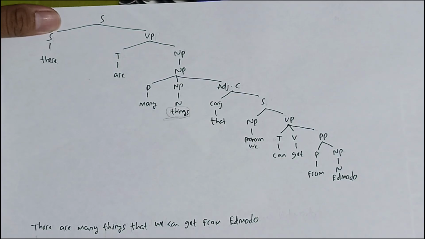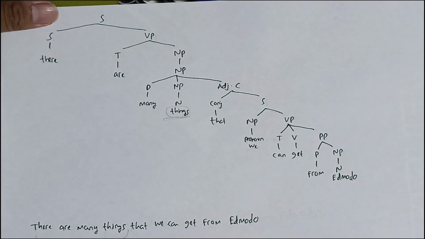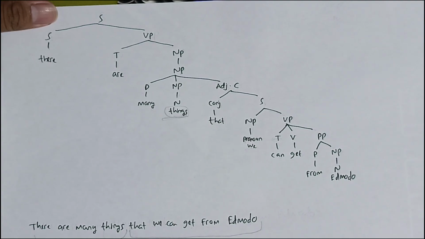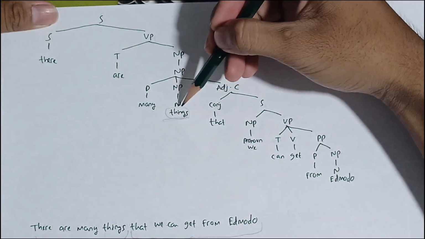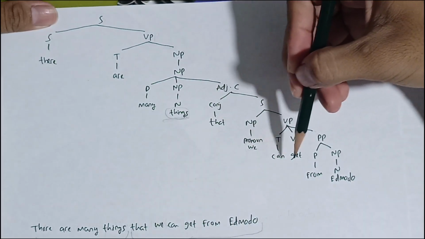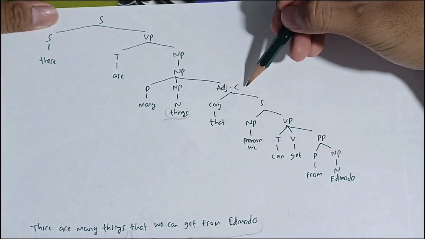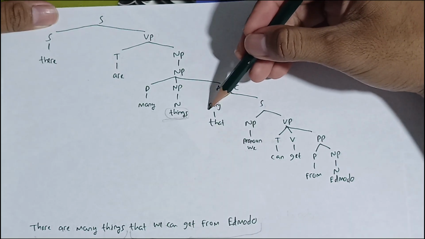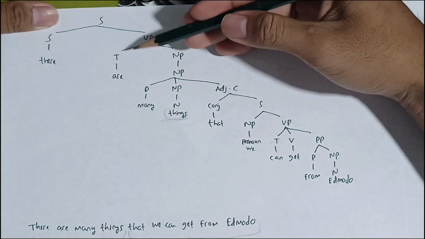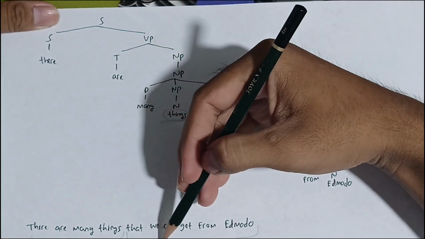So "there are many things" is the main sentence, and "that we can get from Edmodo" is the adjective clause. I'm so sorry. Yeah, it's correct, because this clause describes many things, so it is an adjective clause.